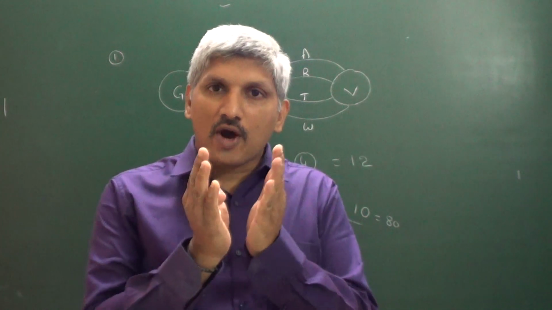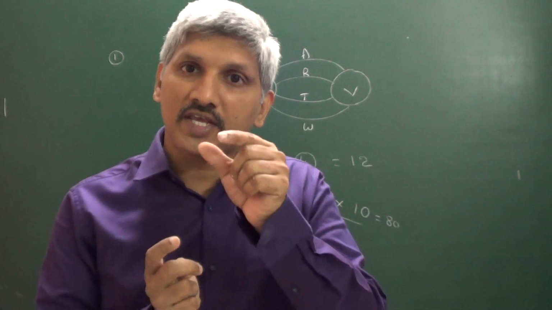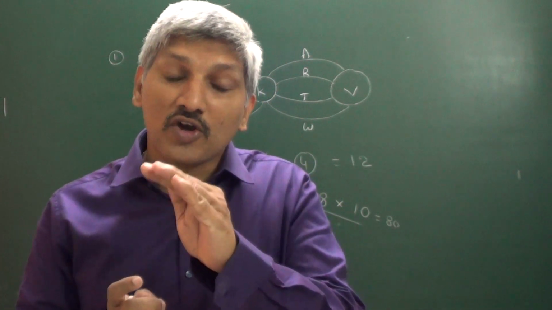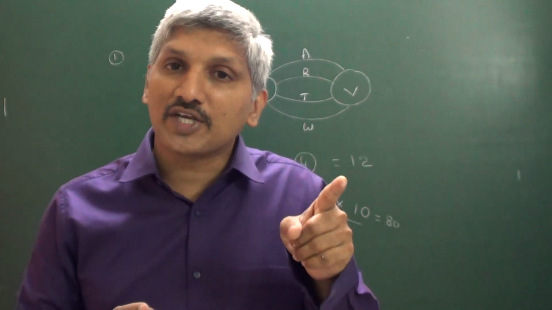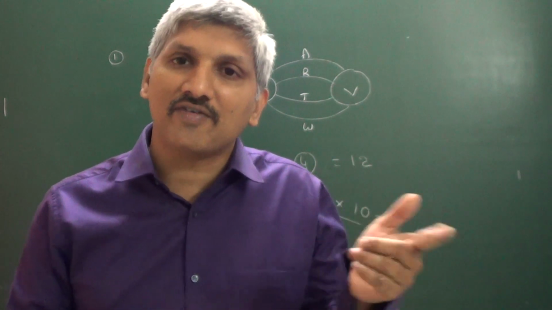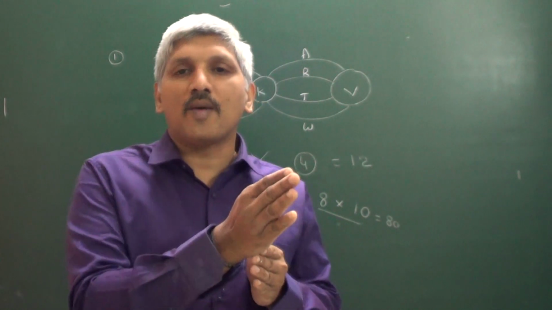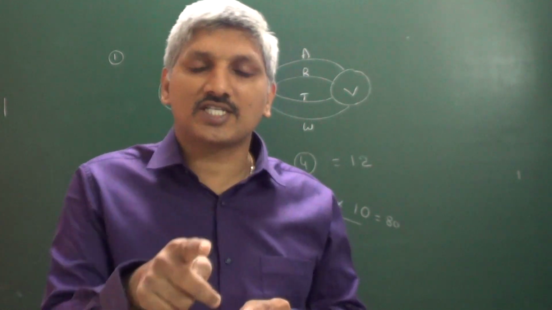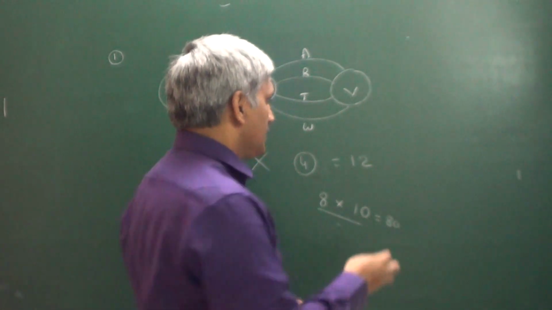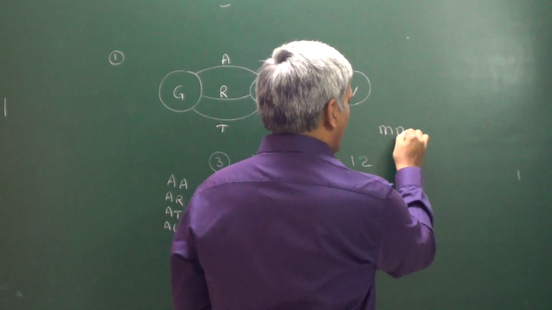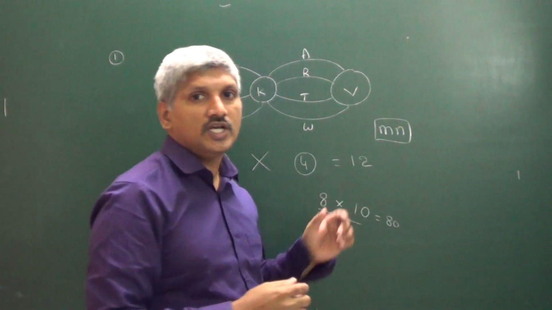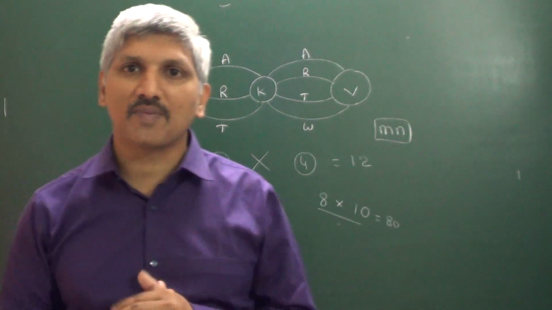If an operation can be performed in m ways, following which a second operation can be performed in n ways, then these two operations in succession can be completed in m into n ways. So that is the fundamental principle of multiplication.